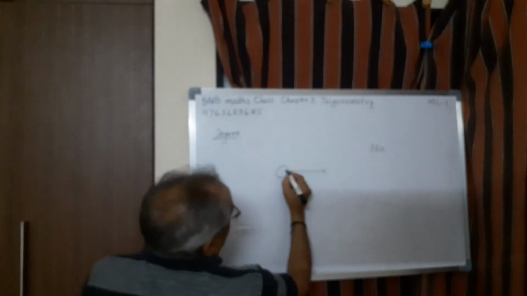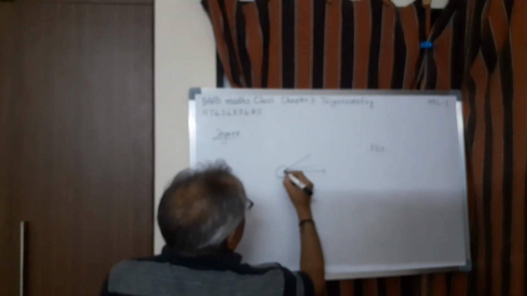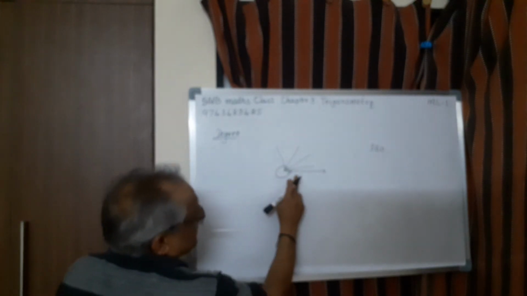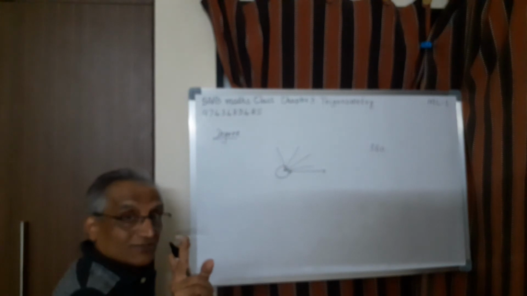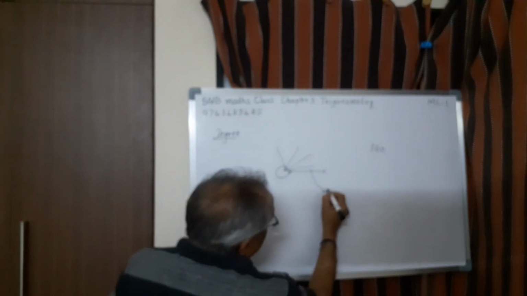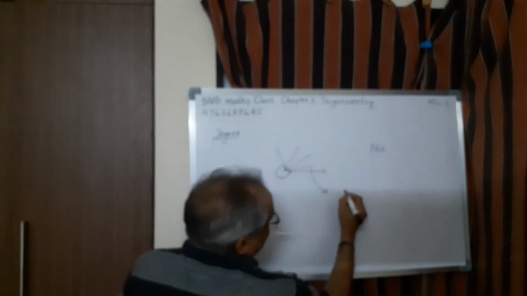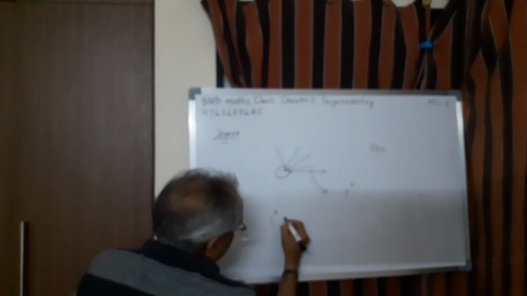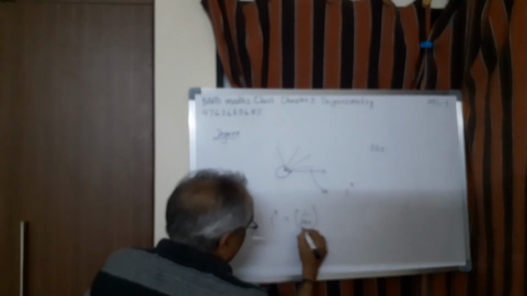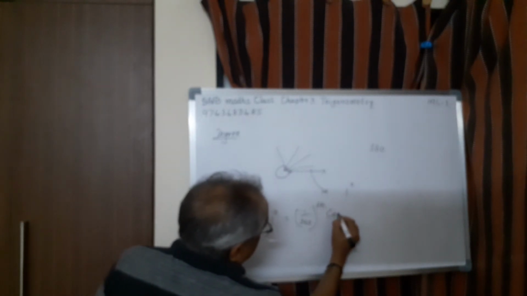That means you have to divide like this with different rays such that each part is equal. But how many such parts do you have to divide? That is 360. Then suppose you take one such part, that angle is called 1 degree. Therefore, I can say this way, 1 degree angle equals 1/360th part of a complete angle.